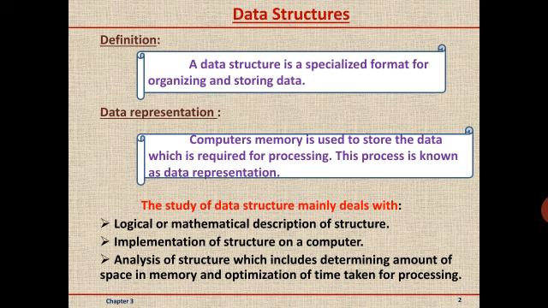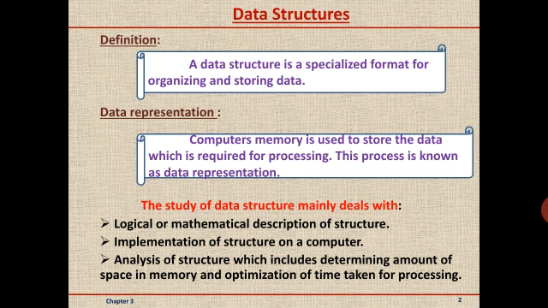So, data structure is defined as a specialized format for organizing and storing the data. Computer memory basically stores the data which is required for processing, and this procedure is known as data representation.